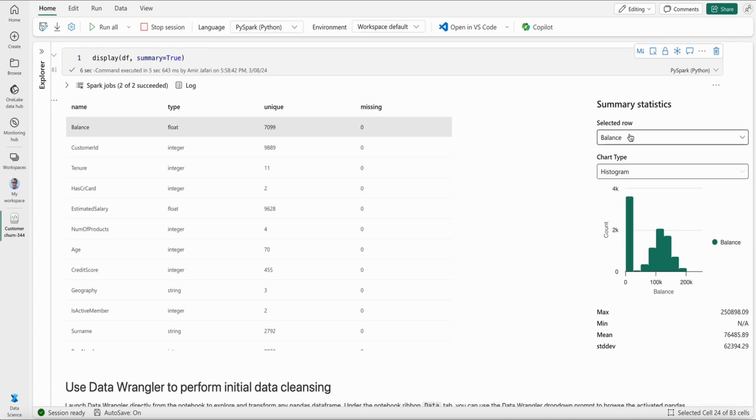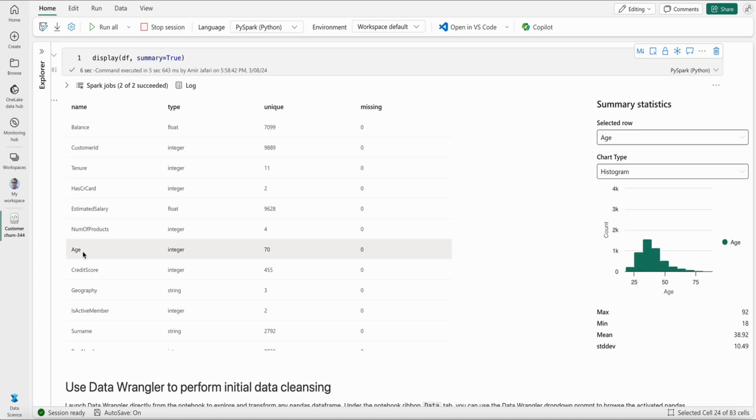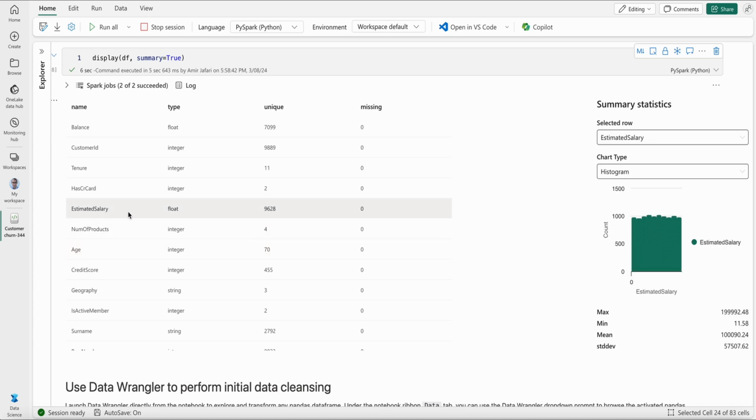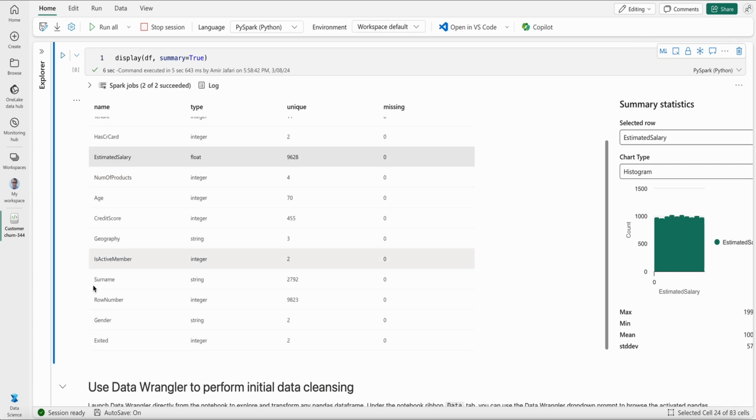Okay, for example, for the column balance, it shows some sort of a histogram, and we can do it for age. We can also do the number of products, estimate the salary. It's actually very helpful and helps us to get some good statistical view of our initial data set.